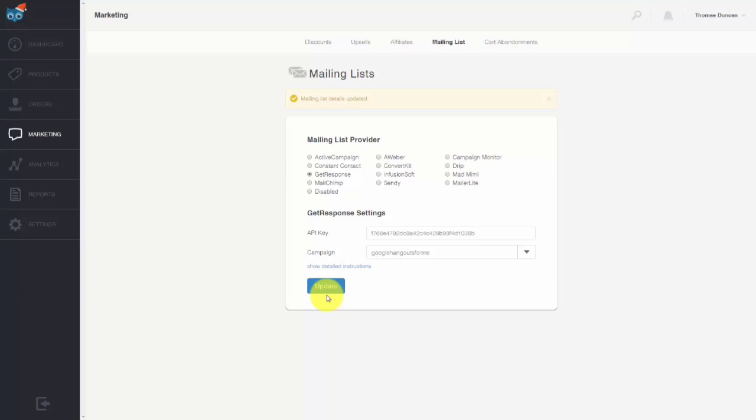Now, you will not be able to line up different campaigns with different products. You will be able to line up one campaign with everything that you do on Sendout.